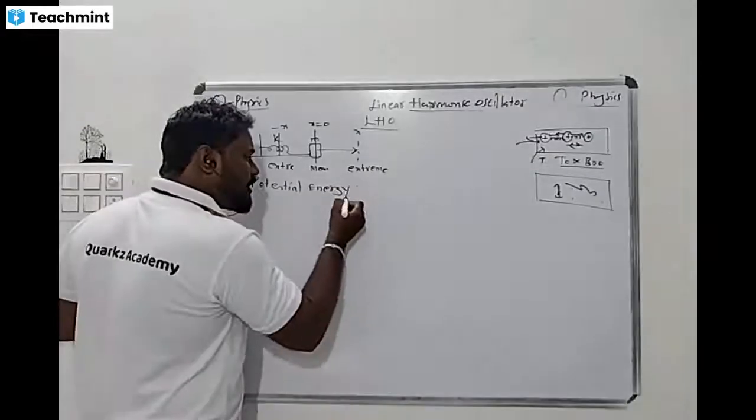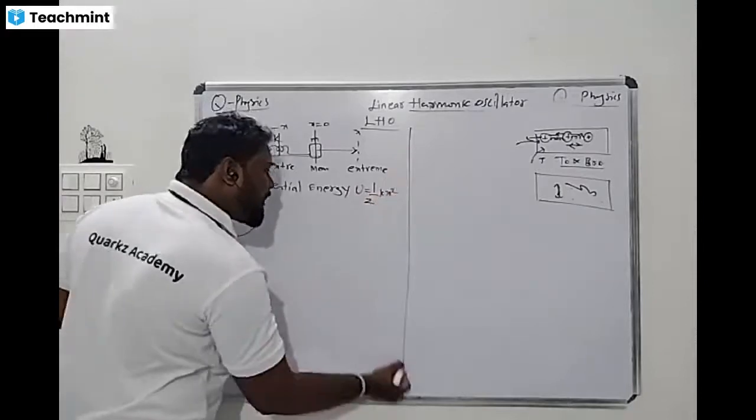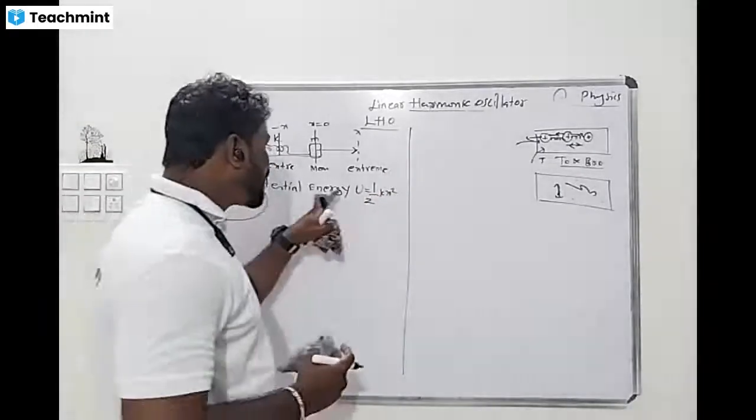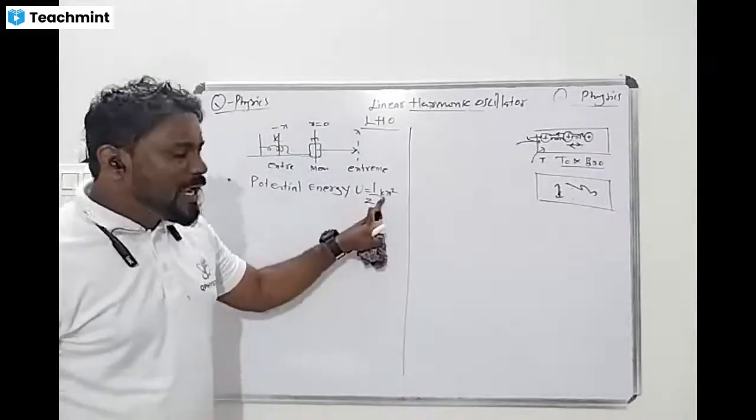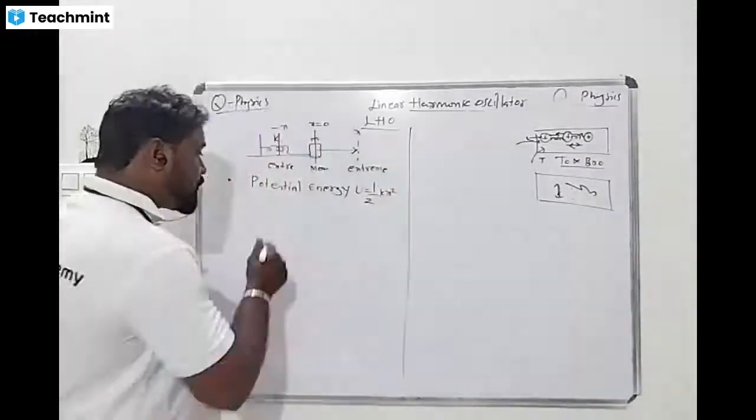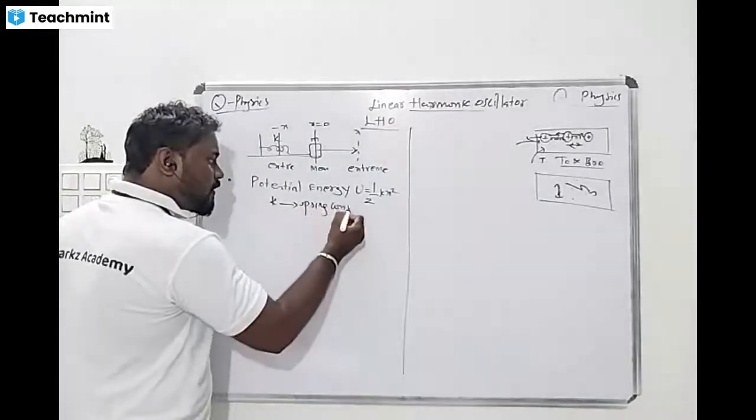So what is that? U is equal to 1 by 2 kx square. This is very important thing. What is the potential energy of that harmonic oscillator? U is equal to 1 by 2 kx square. So k is a spring constant. Understand this one. K is nothing but it is a spring constant.